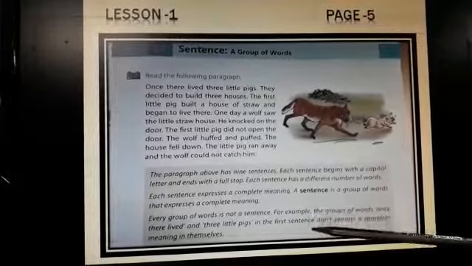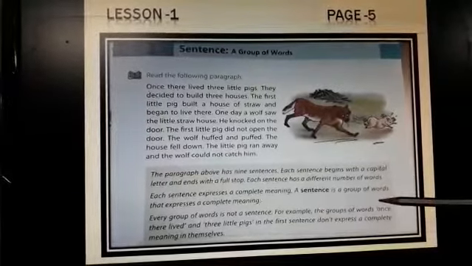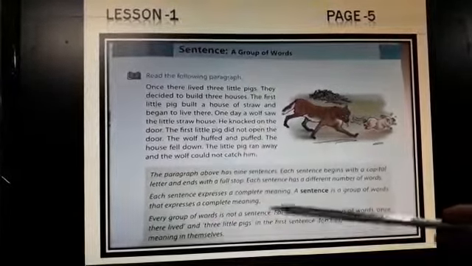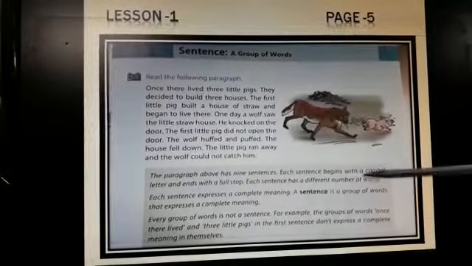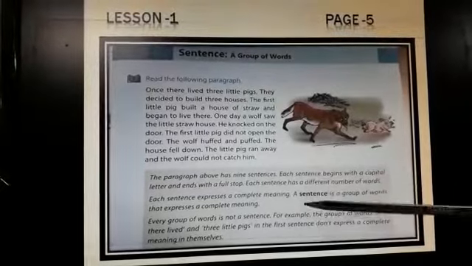So, what is a sentence? A sentence is a group of words that expresses a complete meaning. This is what we saw in the previous slide. What is a sentence? A sentence is a group of words that expresses a complete meaning.